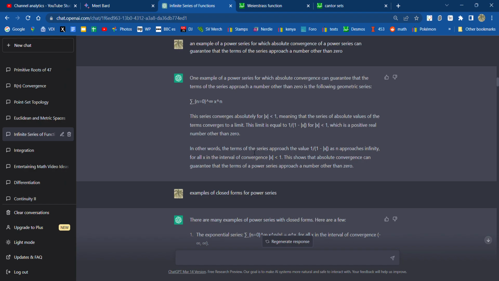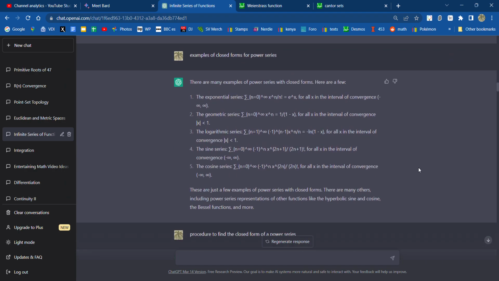Yeah, so the terms of the series approach the value 1 over 1 minus the absolute value of x for n equals infinity. And this shows that absolute convergence can guarantee all the terms of a power series approach a number other than 0. Yeah, there you go.